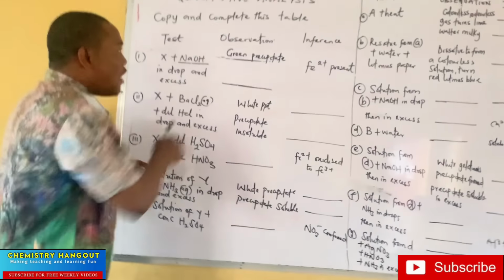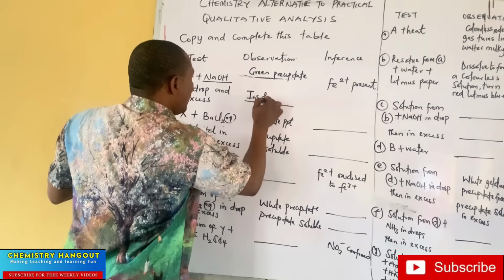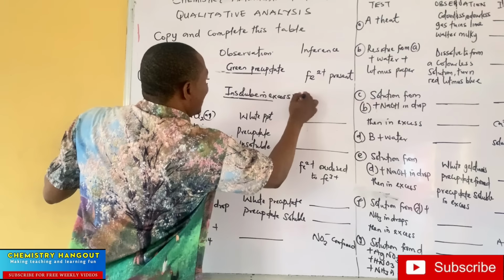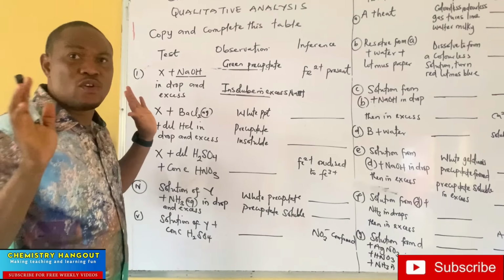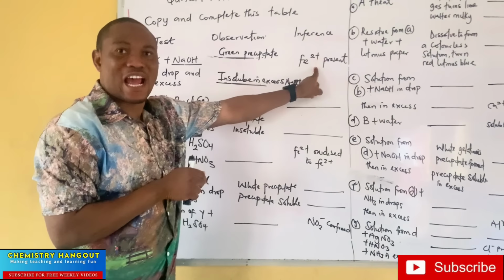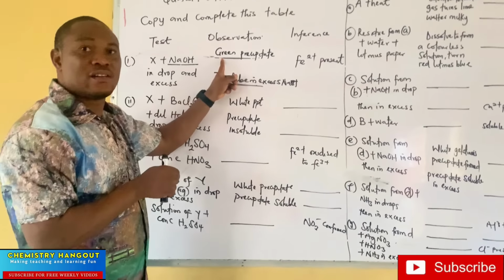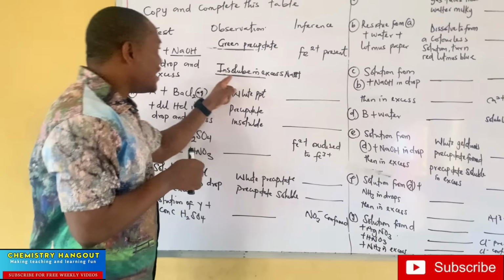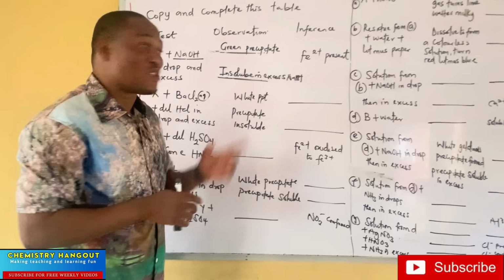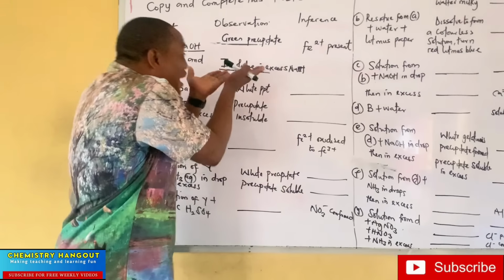Now, the green precipitate in drop, and in excess, what happens? It is insoluble in excess sodium hydroxide. Very simple. Which means that anytime I react a particular salt with sodium hydroxide and I'm getting an ion 2, it means that the color of ion 2 in sodium hydroxide is green, while if I add it in excess, it is going to be insoluble. So I've done this video. Yes, you can private chat me so that you can have this video. I did it practically, because if you understand it practically, you will really get this.